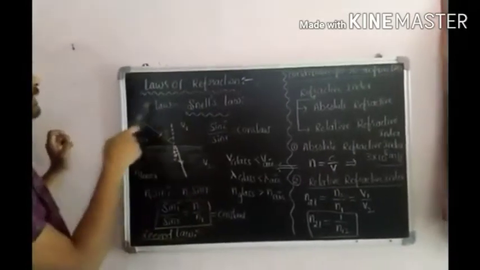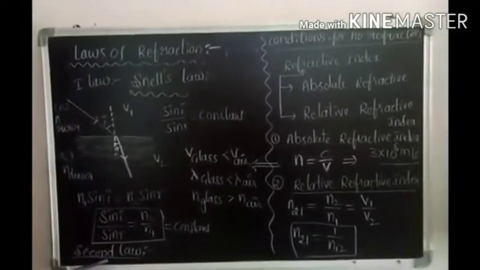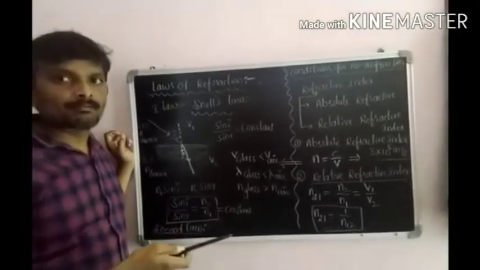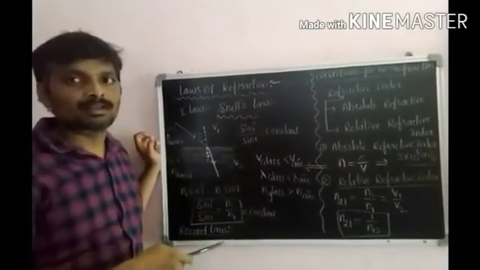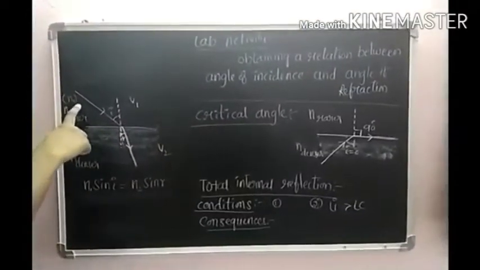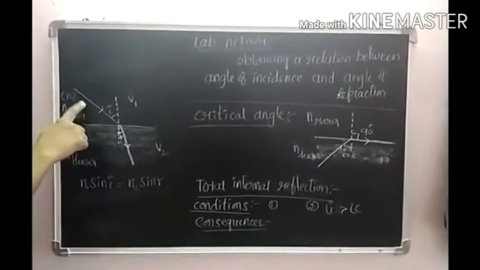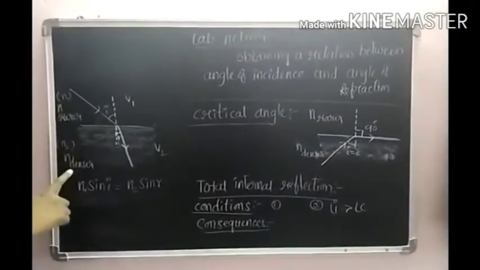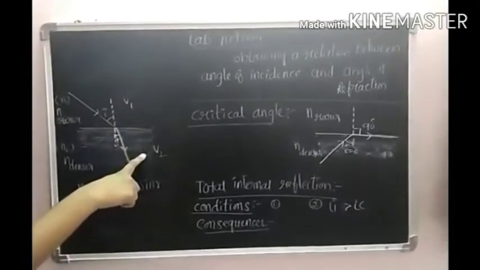So we already discussed the first law of refraction. What is the second law of refraction? The incident ray, refracted ray, and normal at the point of incidence all lie in the same plane. This is the second law of refraction. How to apply Snell's law to the situation? N1 is the refractive index of the first medium, N2 means the refractive index of the second medium. V1 means speed of the light in the first medium, V2 means speed of the light in the second medium.